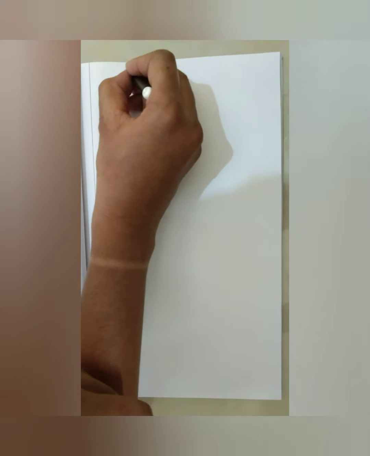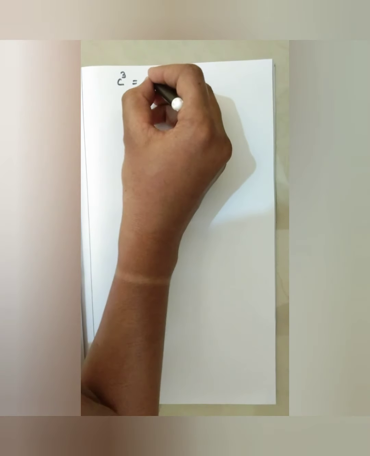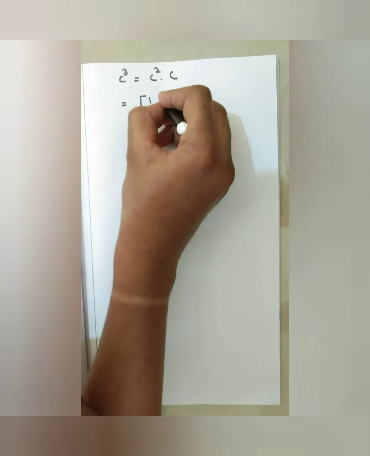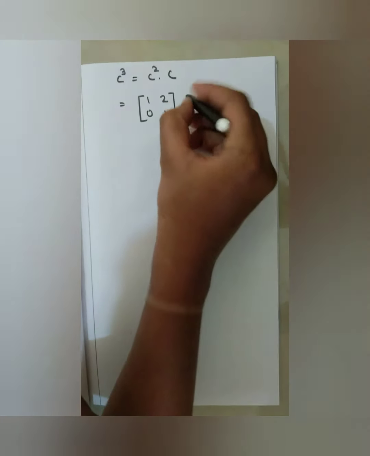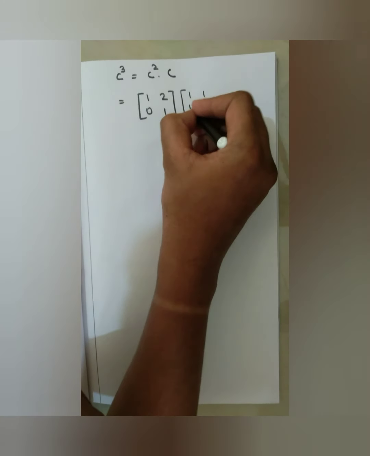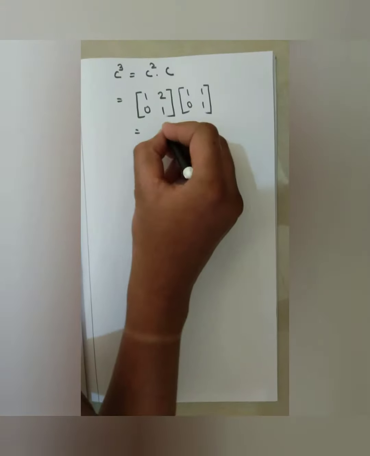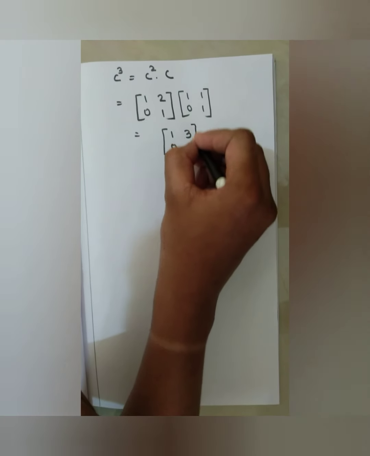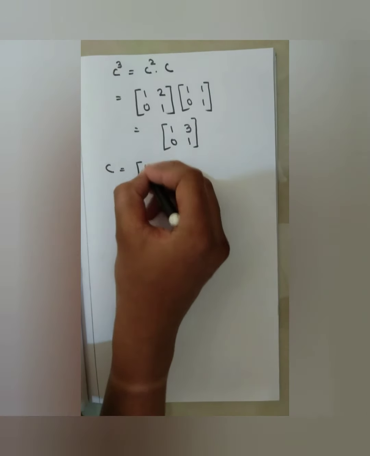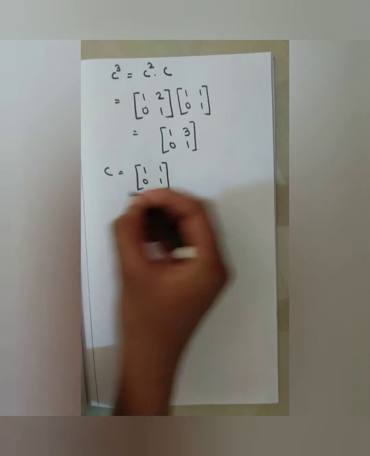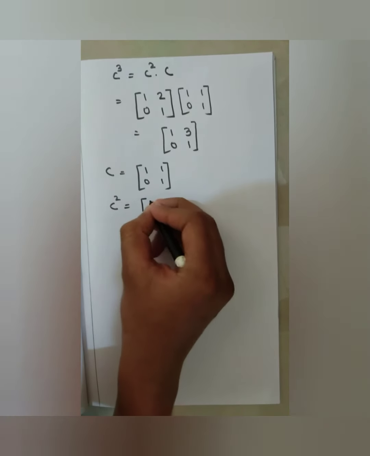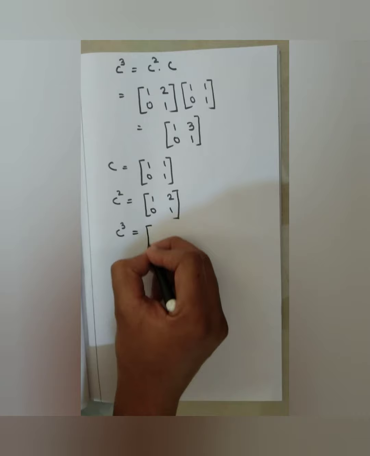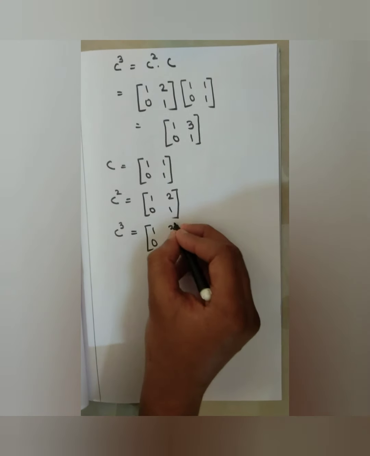Now find C cube. My C cube is nothing but C square into C. My C square value is [1, 2; 0, 1] and my C is [1, 1; 0, 1]. If you multiply, I will get [1, 3; 0, 1]. So my C equals [1, 1; 0, 1], C square is [1, 2; 0, 1], and my C cube is [1, 3; 0, 1].